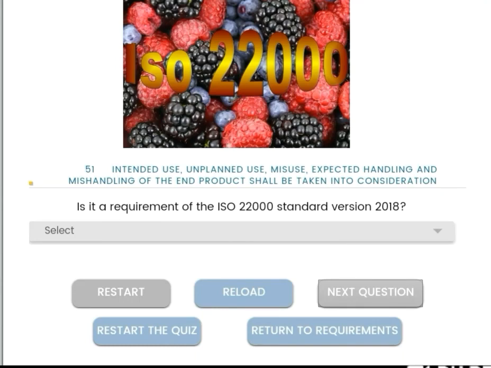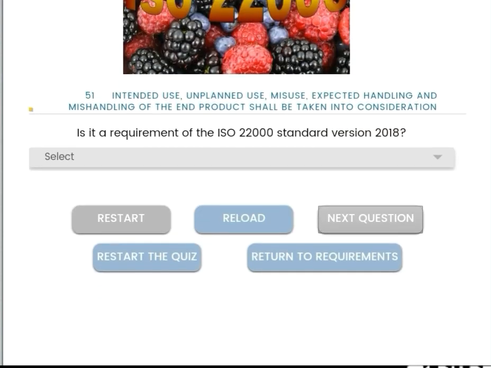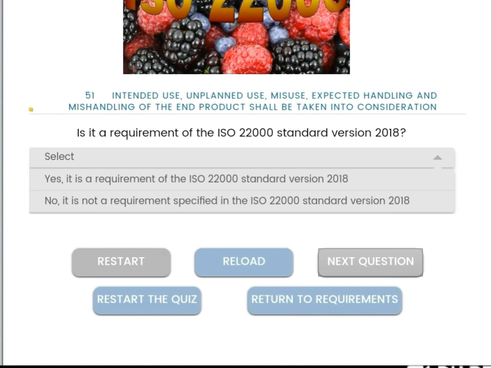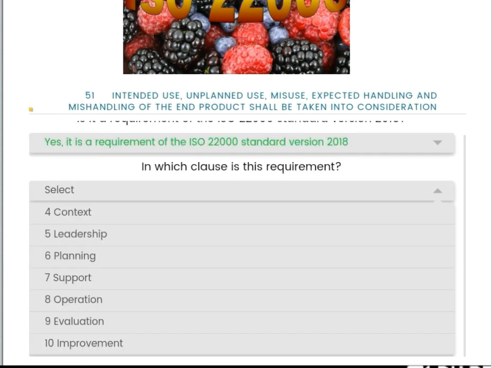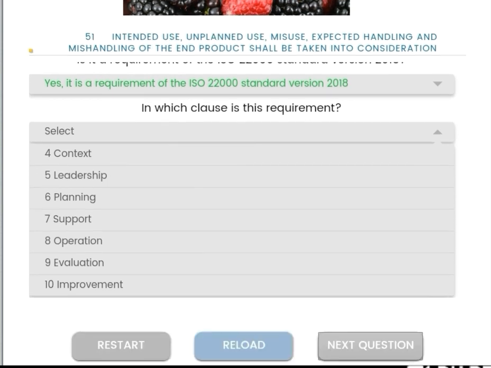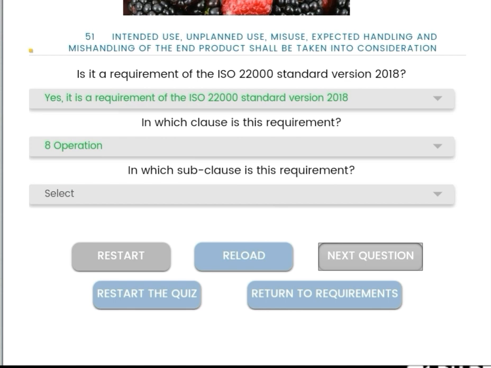We will understand about ISO 22000 version 2018. So first question: intended use, unplanned use, misuse, expected handling and mishandling of the end product shall be taken into consideration. Yes, it shall be considered and it is a part of the requirement, and the clause number is operation 8.